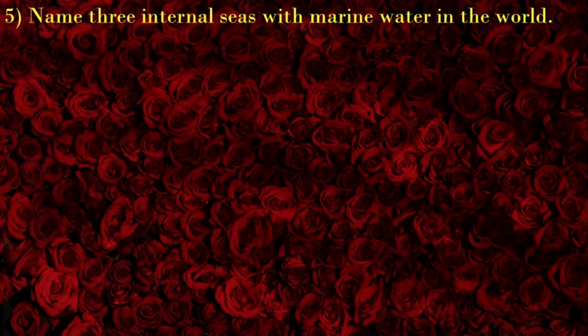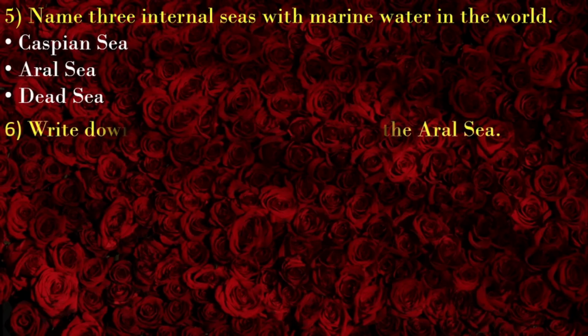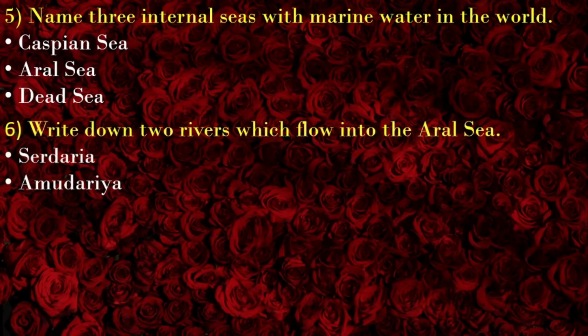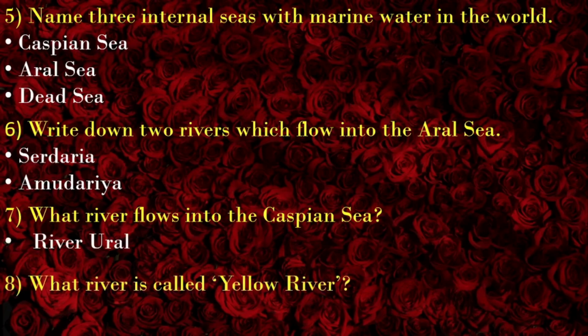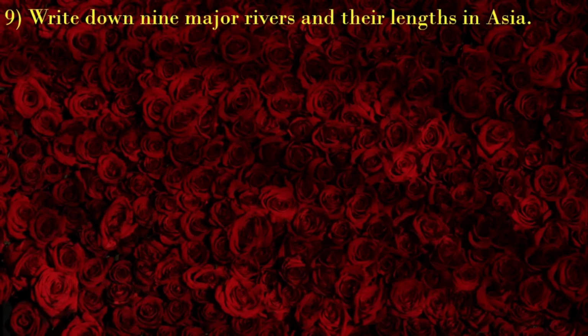Name 3 internal seas with marine water in the world: Caspian Sea, Aral Sea, and Dead Sea. Write down two rivers which flow into the Aral Sea, Syrdarya and Amudarya. What river flows into the Caspian Sea? River Ural. What river is called Yellow River? Huanghe River. Write down nine major rivers and their lengths in Asia.